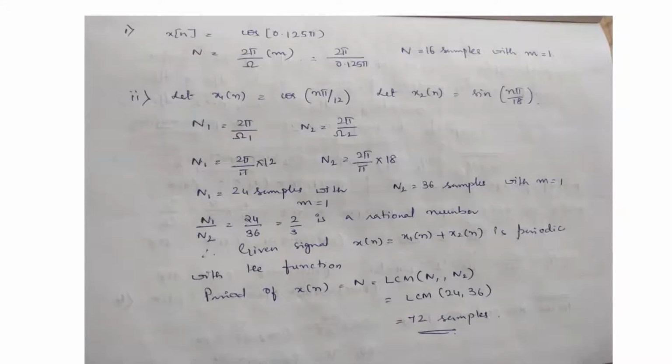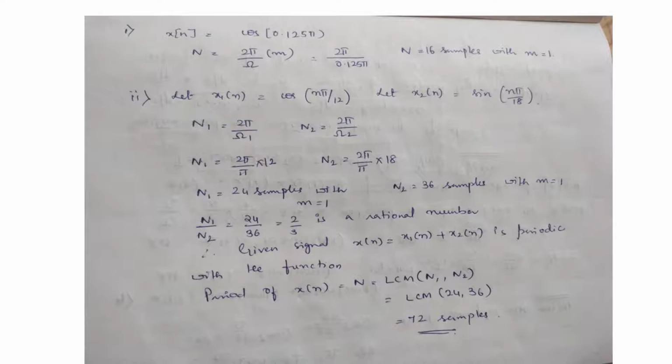x(n) is equal to cos 0.125 pi n is given. N is equal to 2 pi by omega into m, or 2 pi by 0.125 pi, or N is equal to 16 samples with m value 1. Let x1(n) be equal to cos n pi by 12 and x2(n) be equal to sin n pi by 18. Then N1 is equal to 2 pi by omega 1, N2 is equal to 2 pi by omega 2. What is N1? N1 is equal to 2 pi by omega 1, where omega 1 is pi by 12. If you substitute, we will get N1 as 2 pi by pi into 12, which is equal to 24 samples with m equal to 1.